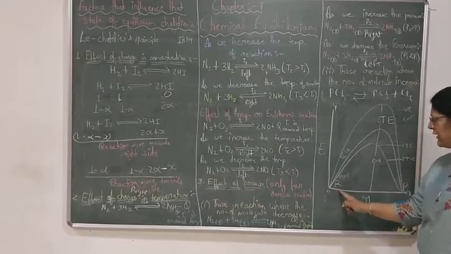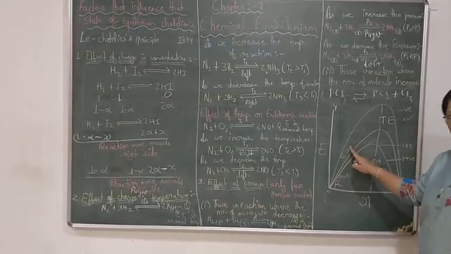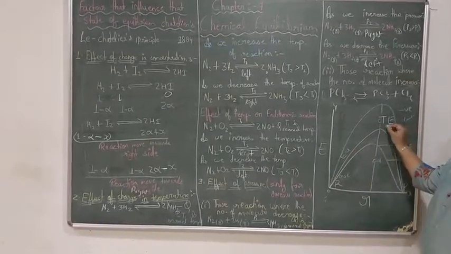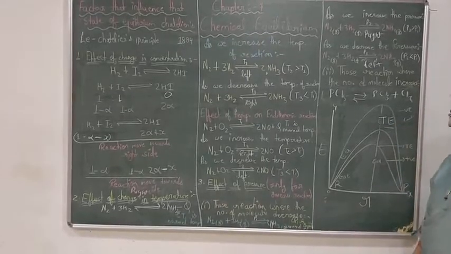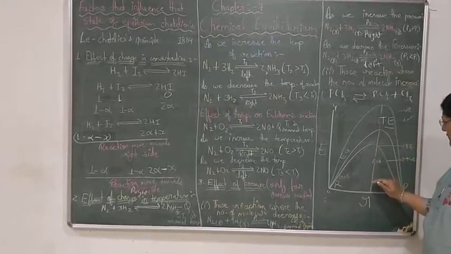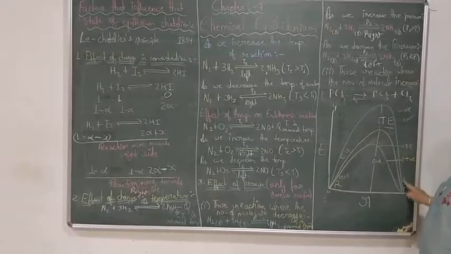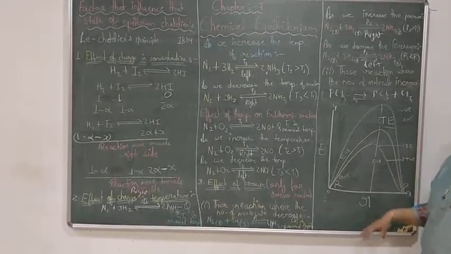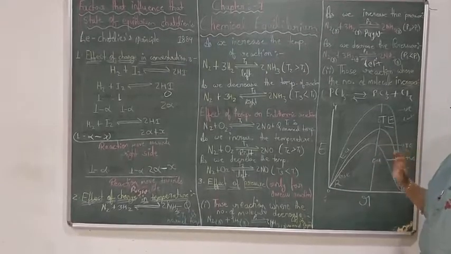Every reactant molecule has its ground state energy. To complete the reaction, it acquires some energy, that is activation energy. As the ground state energy plus activation energy reaches the threshold energy, they convert themselves into the product. As we add a positive catalyst, the activation energy decreases and the reaction takes place faster. As we add a negative catalyst, the activation energy increases and the reaction happens in a slower way. This is the effect of a catalyst on the equilibrium. Clear?